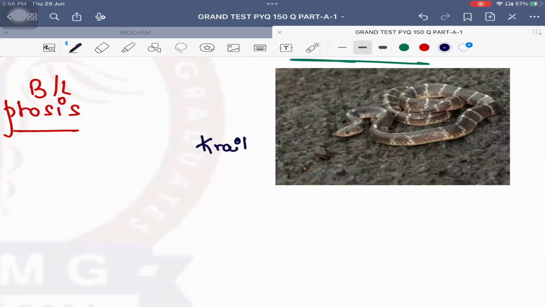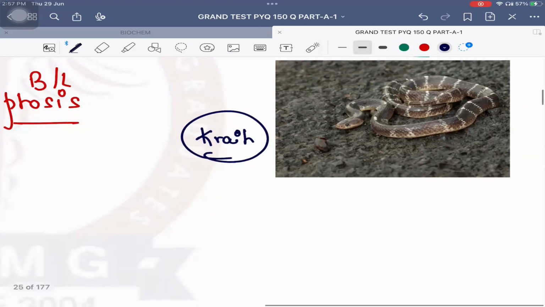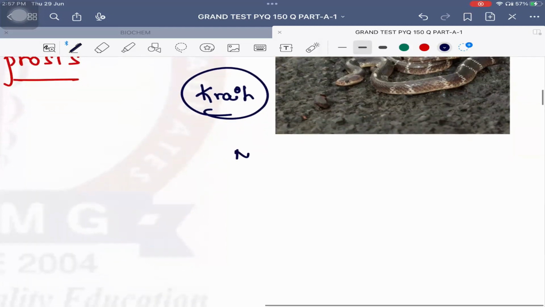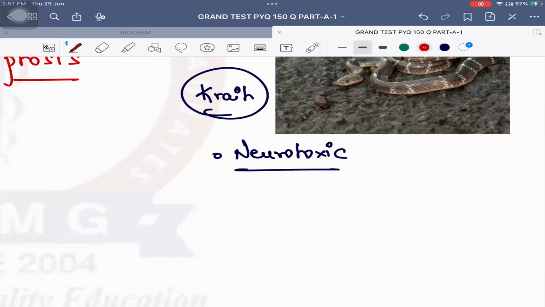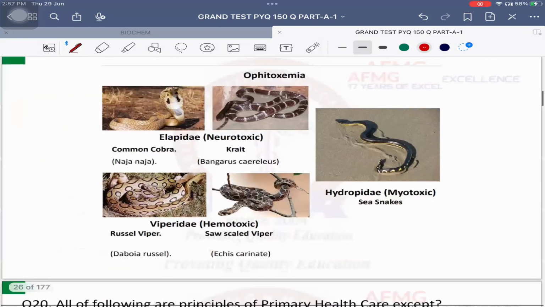Very good. The snake shown in the image is a krait. If you see white and black bands, that is usually a krait. And krait and cobra both belong to which family? Neurotoxic snakes. Neurotoxic snakes are known as the Elapidae family. There are three snake families, and I hope all of you are quite aware.